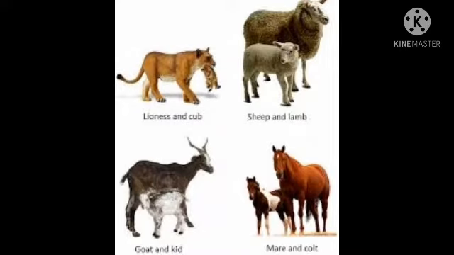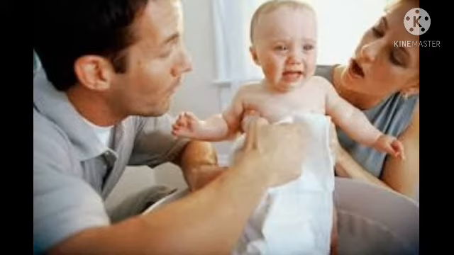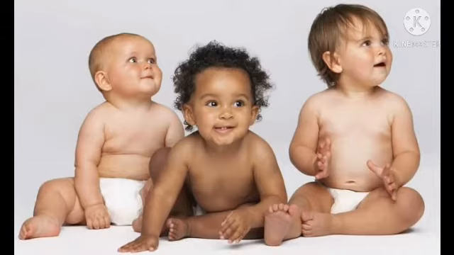Now also animals produce young ones through sexual form of reproduction. Now humans, yes, humans like us, we reproduce through sexual means. That means a mother and a father come together to produce a young one, which is the babies. So you were once a baby, right? Yes. So these are the babies produced through sexual form of reproduction in humans.